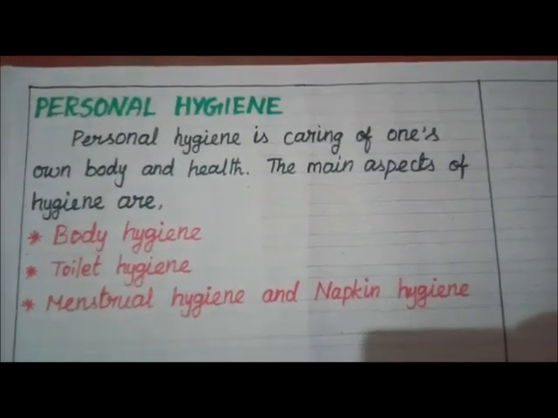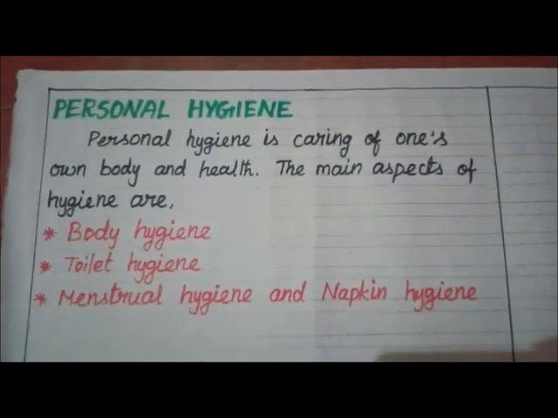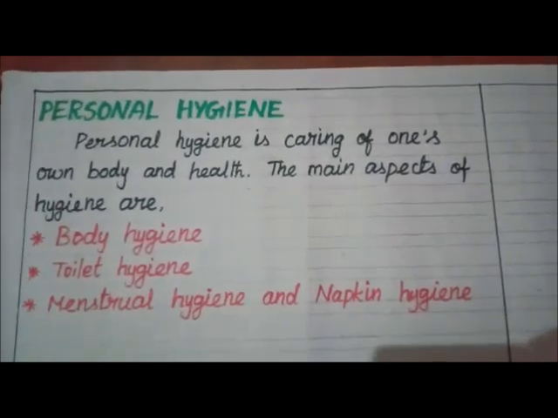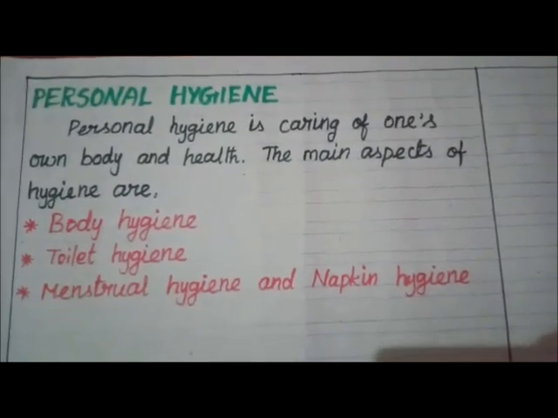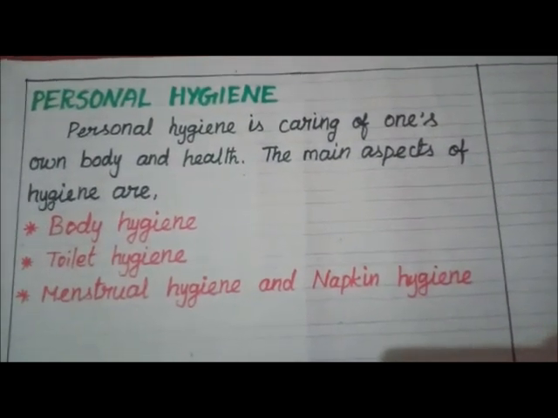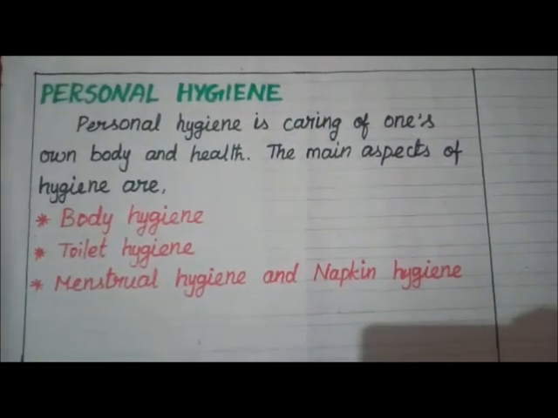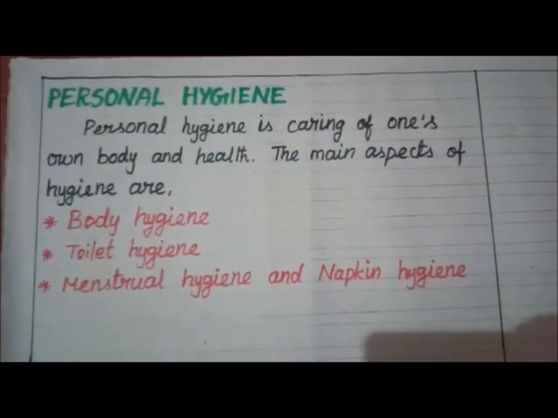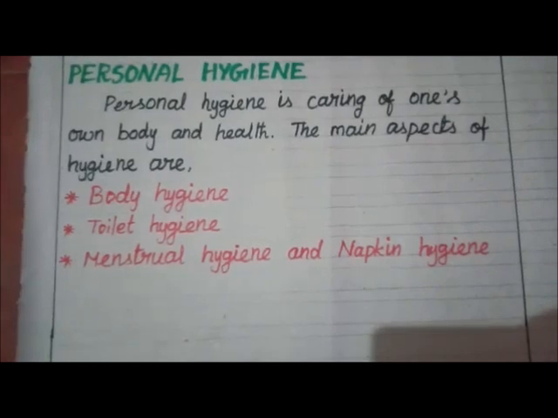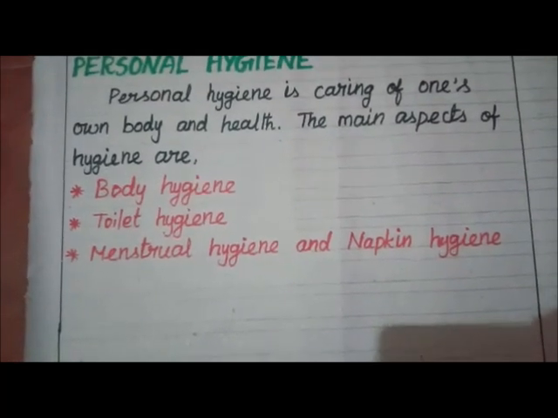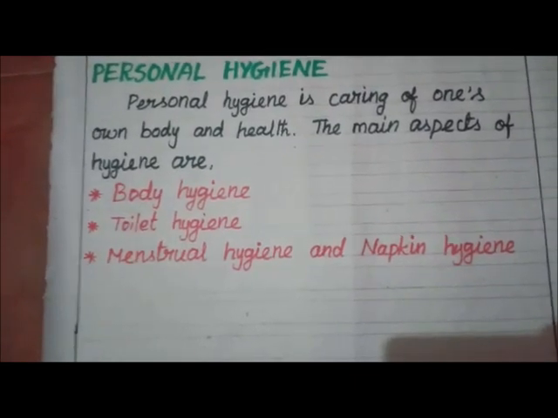Personal hygiene. Personal hygiene is caring for one's own body and health. The main aspects of hygiene are body hygiene, toilet hygiene, menstrual hygiene and napkin hygiene. First one, body hygiene. Washing is vital to all age groups of people, which maintains our personal hygiene. A daily bath regularly keeps the skin clean and free of germs.